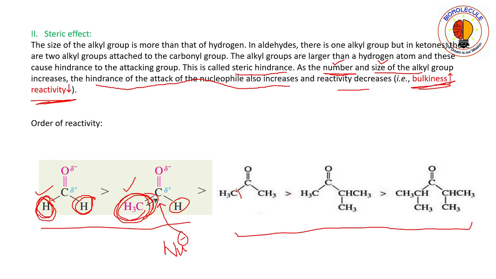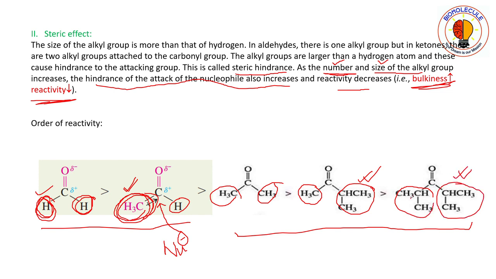Similarly, you see that in acetone two methyl groups are present. See here, one alkyl group, here two alkyl groups. Now if you consider another ketone, the size of the alkyl groups is increased, so as a result the reactivity of the carbonyl carbon will decrease. Hence the reactivity order is like this.